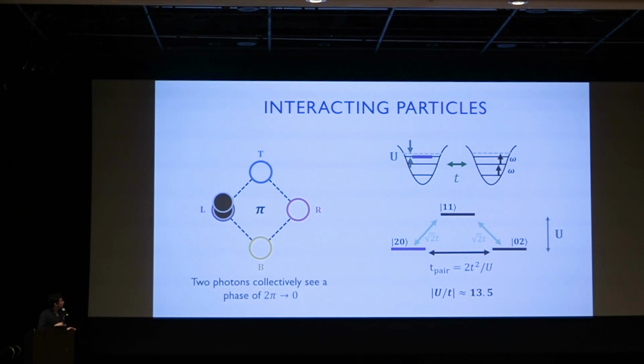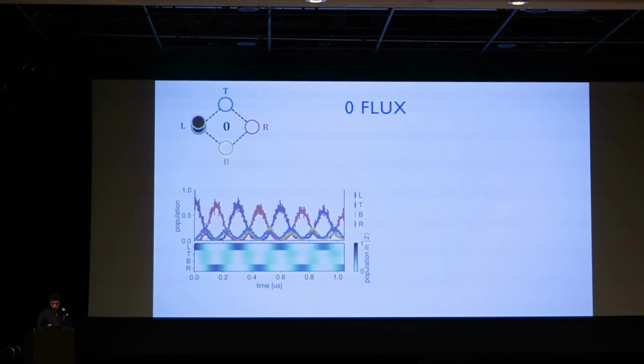And what's particularly special here is that because these two particles will hop together, each of them sees a phase of pi. Together, they see a phase of 2 pi, and so they should actually see effectively a phase of 0. Okay, so we'll start off with the dynamics